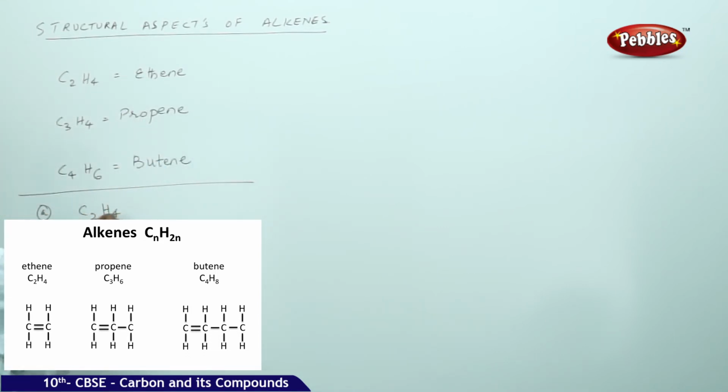So if you are taking C2H4, you take the structural aspects, there are 2 carbons. So I am taking 2 carbons, satisfy the tetravalency. You place a double bond between 2 carbons and there are 4 hydrogens. So first hydrogen, second hydrogen, third hydrogen and fourth hydrogen. What you are noticing here is between 2 carbons you find that there is a double bond.